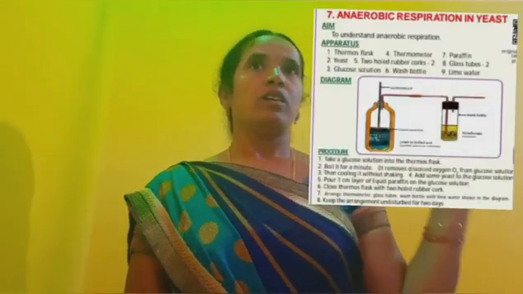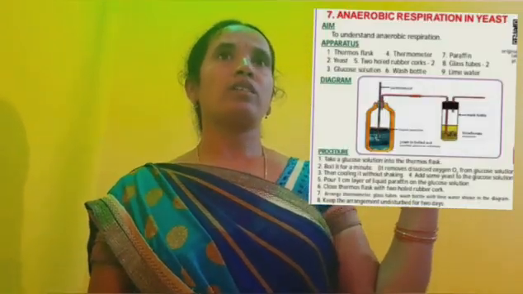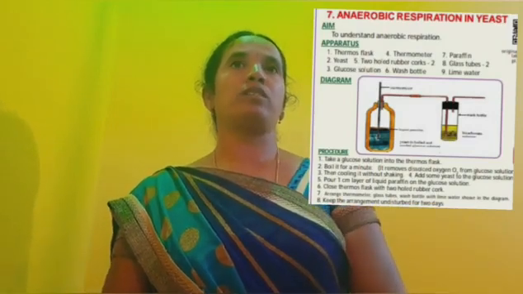Next, another topic is anaerobic respiration. We discuss anaerobic respiration. In the absence of oxygen, anaerobic respiration occurs. Let us find out by doing a yeast experiment. The aim is to understand anaerobic respiration.